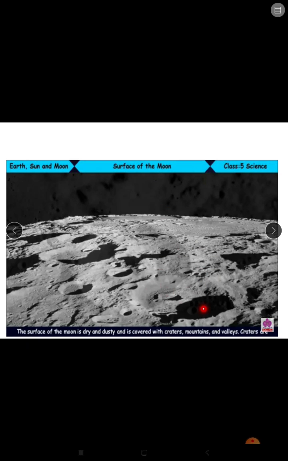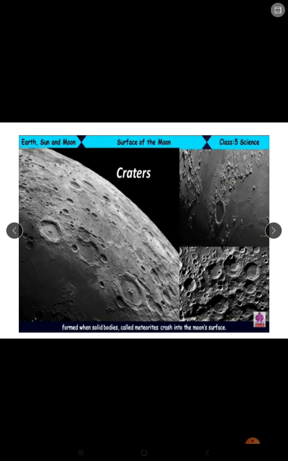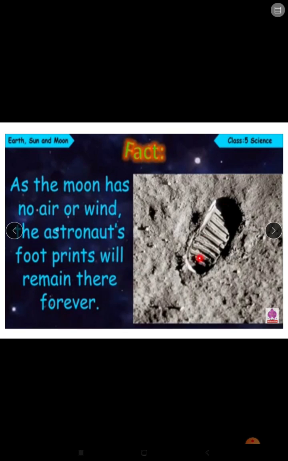Now, how are these craters formed? These craters are formed when solid bodies called meteorites crash into the Moon's surface. So, then only these craters are formed. You can see footsteps. As the Moon has no air or wind, the astronauts' footprints will remain there forever. The footprints left by the astronauts when they stepped on the Moon will remain visible for millions of years because no weathering is seen on the Moon.